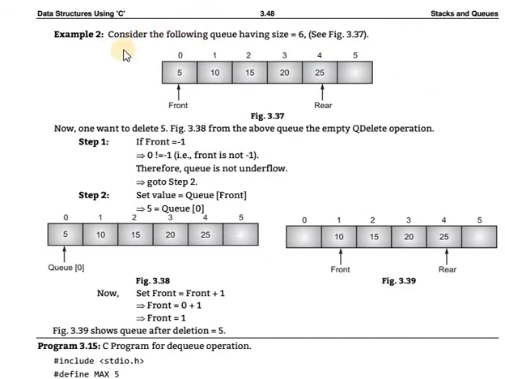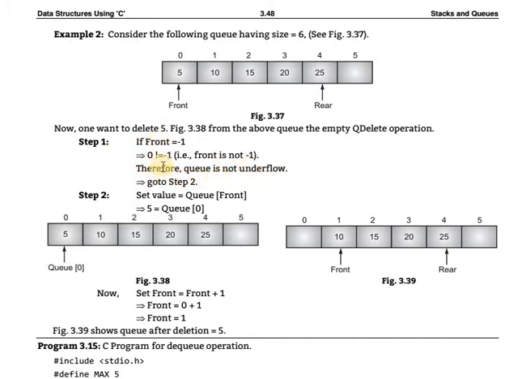Second example: consider the following queue having size 6, with indexes 0 1 2 3 4 5, that is, n minus 1. Now we want to delete the element 5. In the above figure, from the queue, we use the dequeue operation, which means deleting the element. If front is equal to -1, then the queue is underflow. Here front is 0, which is not equal to -1, so the queue is not underflow.